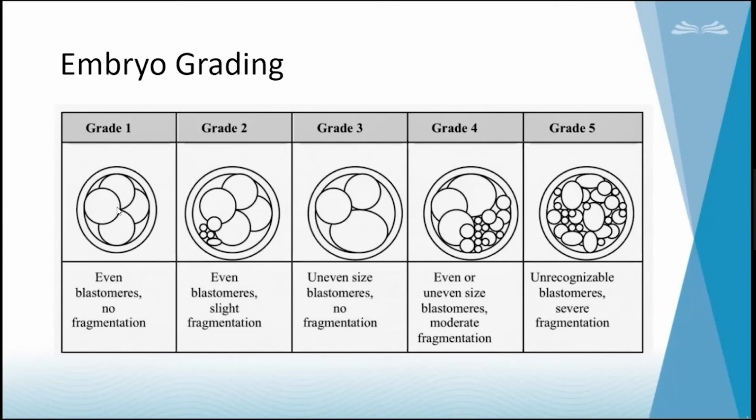So normally we get good pregnancy rates in these two grades. Mild fragmentation is still fine. Scattered fragmentation is still fine. Sometimes it will be in one position, sometimes fragments will be everywhere, and it is still fine. We will get pregnancy in these two scenarios. But in these three scenarios, the embryo is not going to progress well and we are not going to get pregnancy. So it is very difficult in these three scenarios.